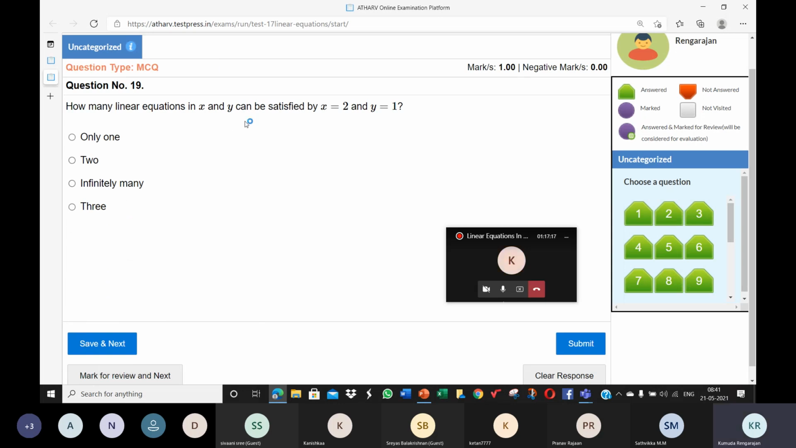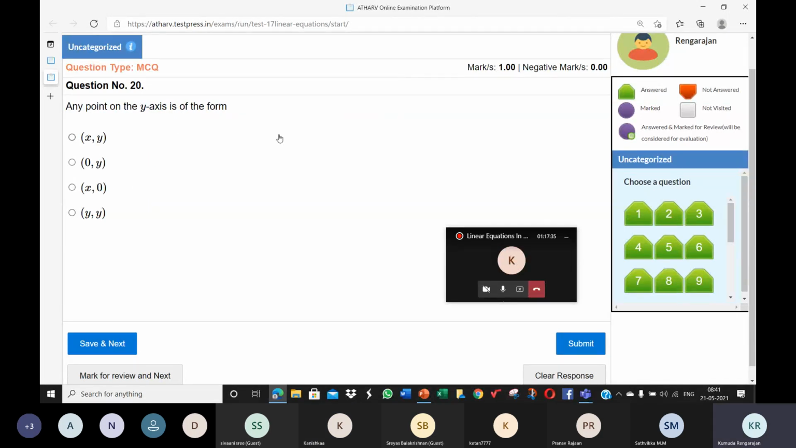How many linear equations in x and y can be satisfied? Similar one. How many linear equations in x and y can be satisfied by this point 2, 1? How many? Infinitely many, ma'am. Infinitely many.